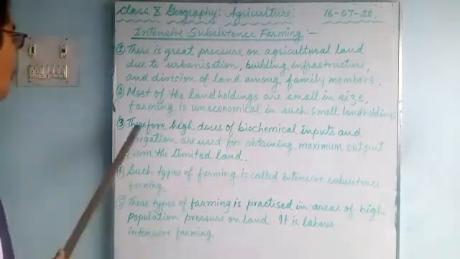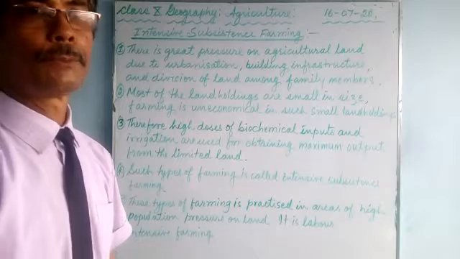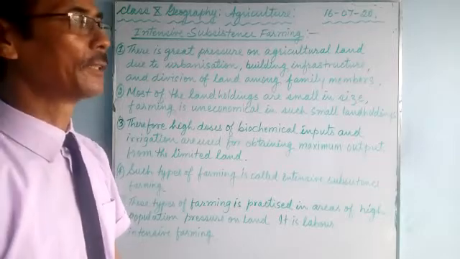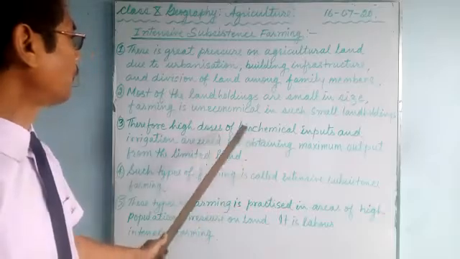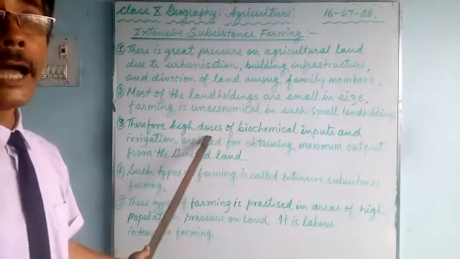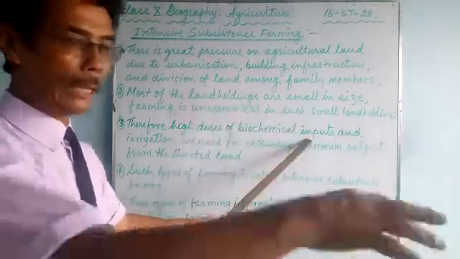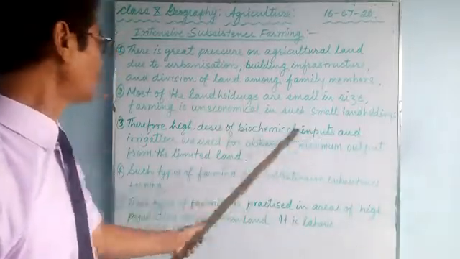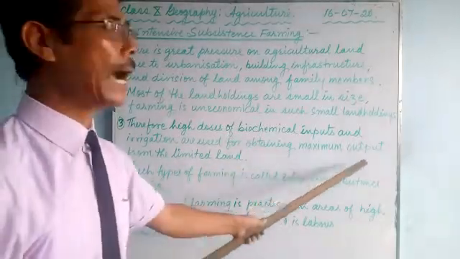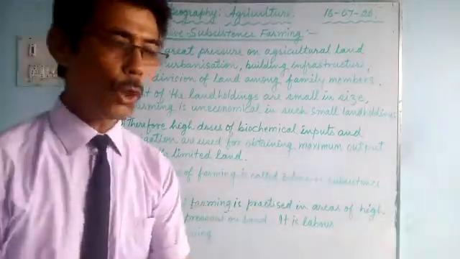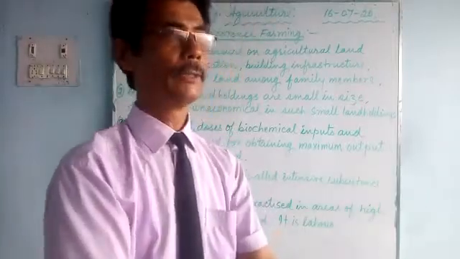Therefore, high doses of biochemical inputs, fertilizers, insecticides and pesticides are used. Input means investment, you apply them. Inputs and irrigation are used to produce the maximum from a small land holding.